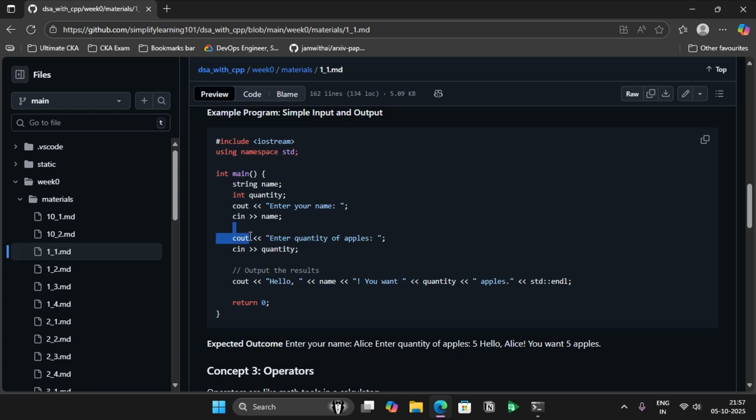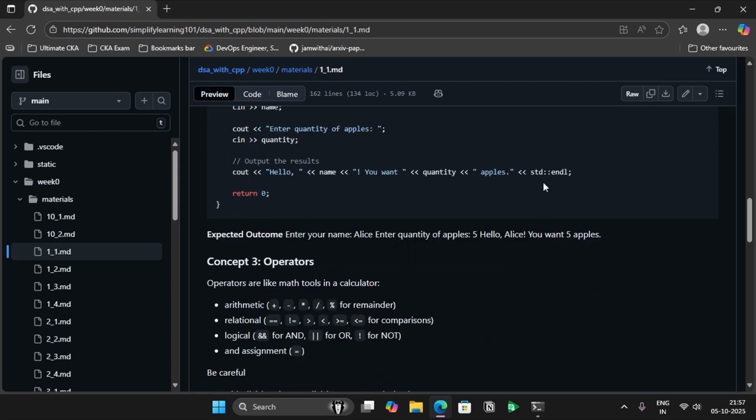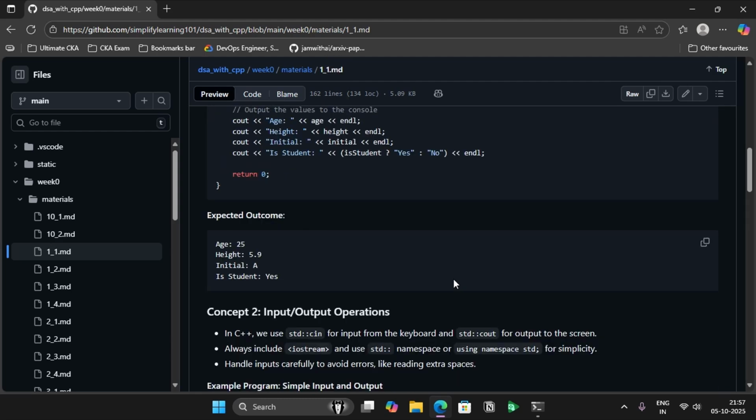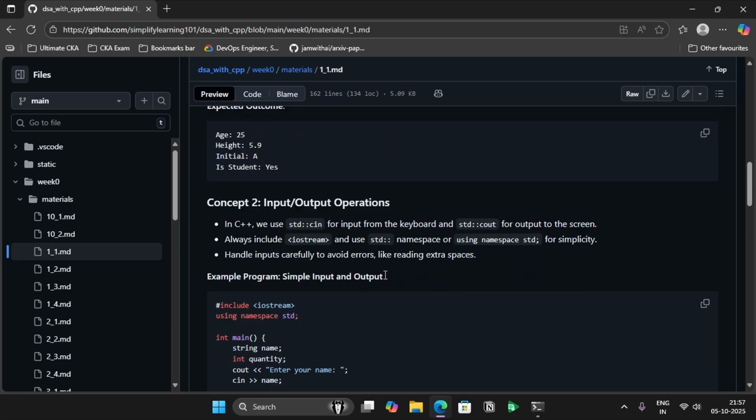Similarly, I'm asking another message, and then I'm reading the integer number. Now I'm just outputting it in a formatted way. It should be only endl, because we're explicitly declaring namespace std. You can remove the std prefix. So that's how your input output operators work.